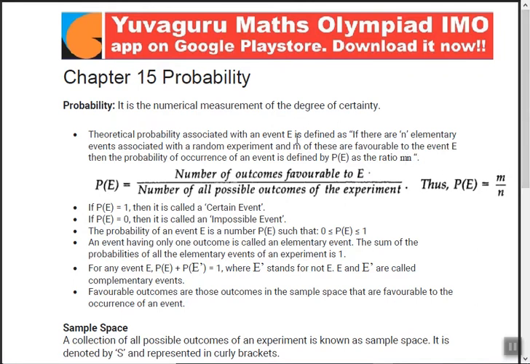Remember this. Now what is this full big sentence? I don't know why they give so big sentences. Okay, so the simple part is, if there are a total number of outcomes, suppose 10, and out of them 6 are favorable for you, then the probability is 6 upon 10.